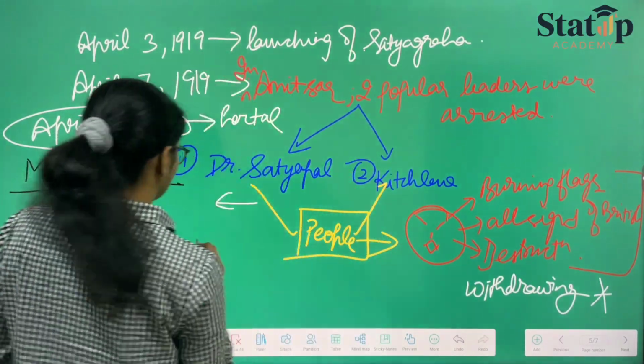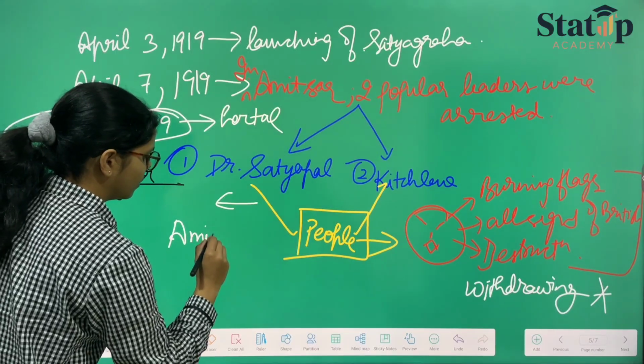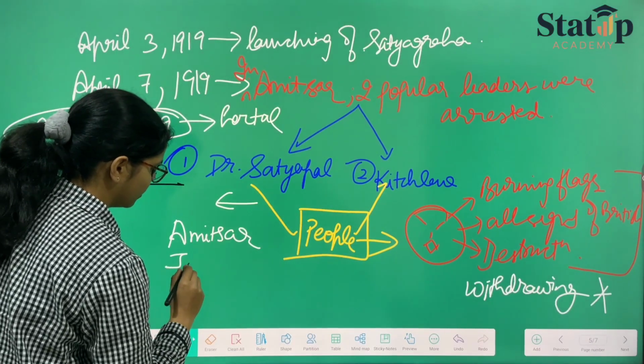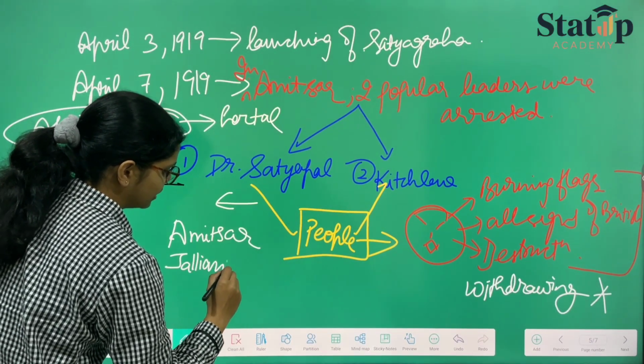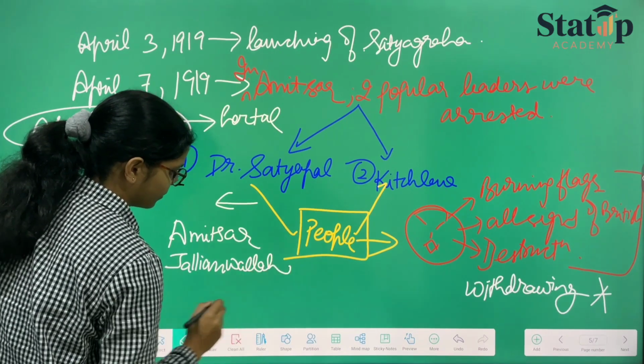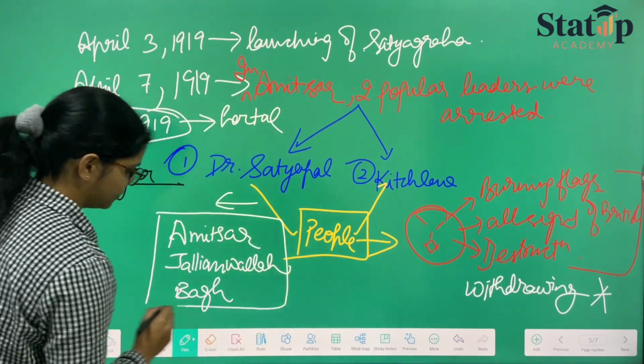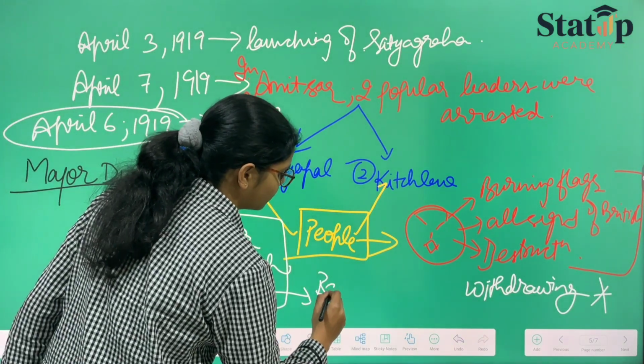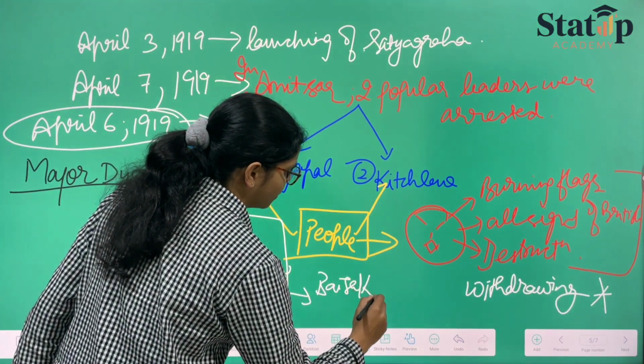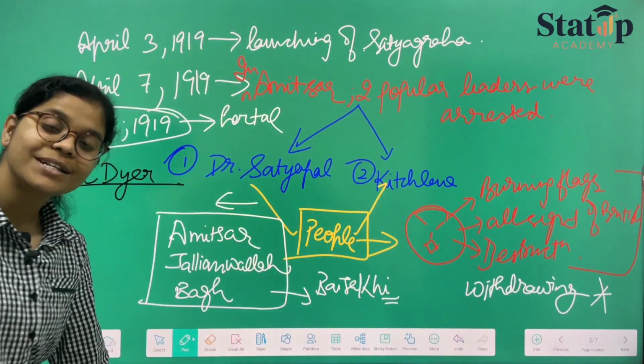in Amritsar, in Jallianwala Bagh of Amritsar, people were gathered for Baisakhi.